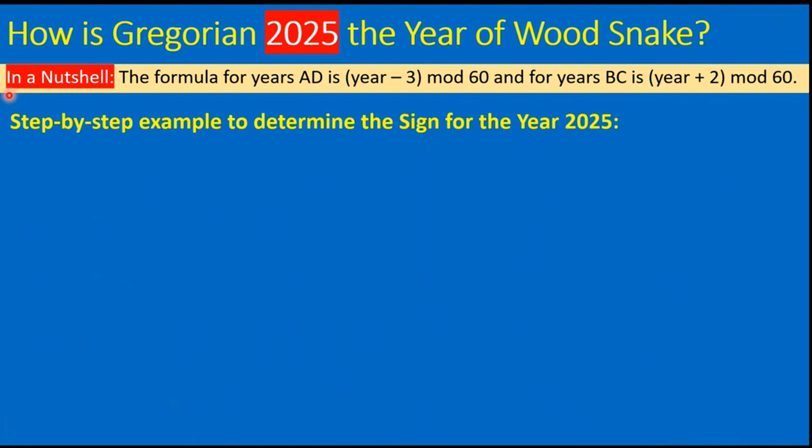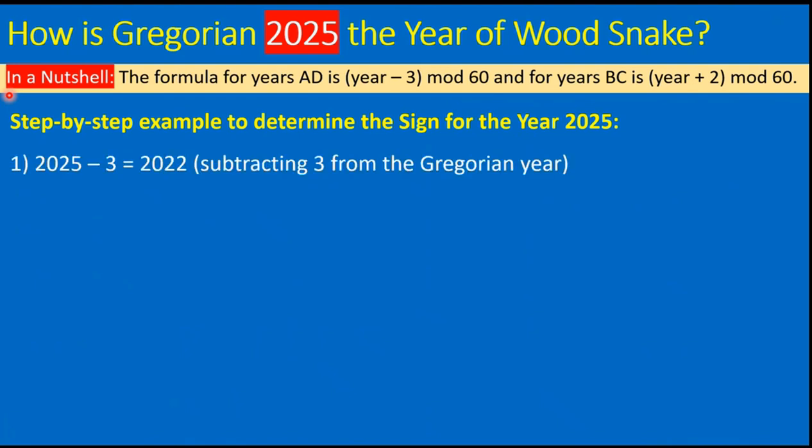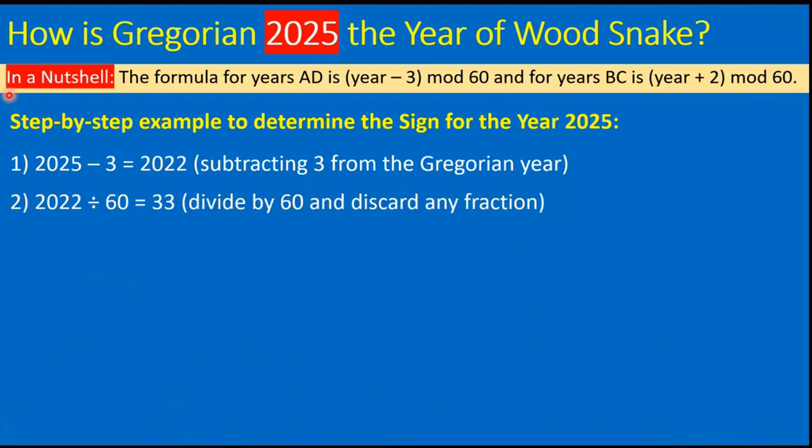Step-by-step example to determine the sign for the year 2025. The first step is subtracting 3 from the Gregorian year. That is 2025 minus 3 gives us 2022. The next step is to divide by 60 and discard any fraction. That is 2022 divided by 60 gives 33. So now how does this happen, let's see.